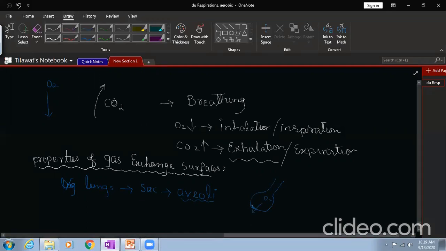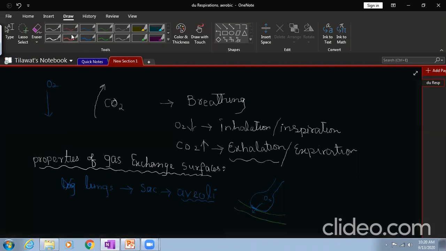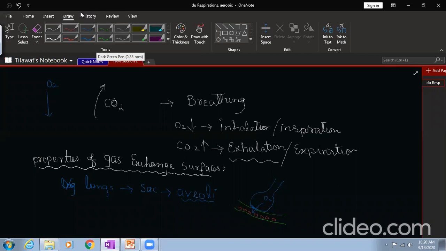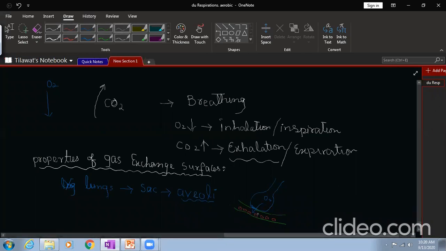This is your blood capillary, let's suppose. Inside your blood capillaries, these are red blood cells. So oxygen will enter from alveoli to your blood, while carbon dioxide will also move from blood to alveoli.